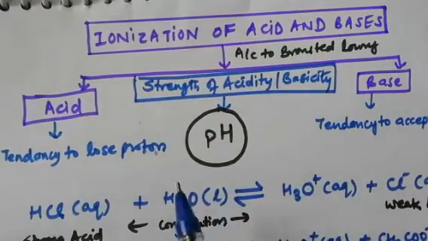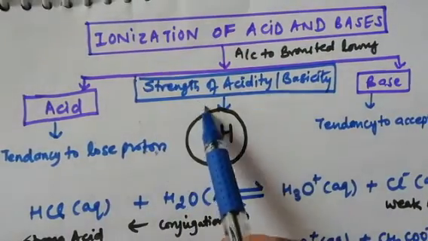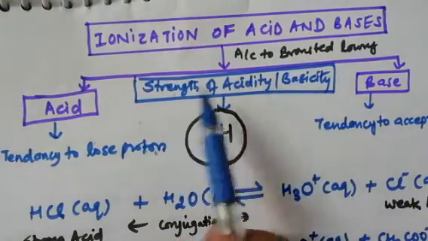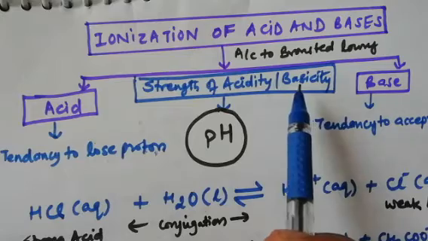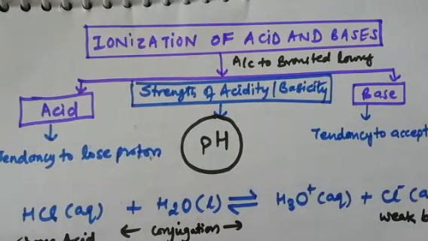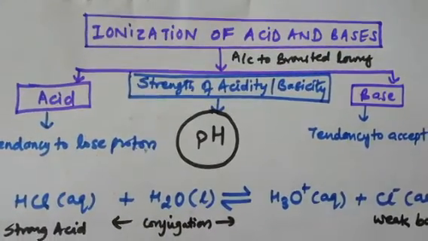Now my question is, how will you come to know how much acidic or how much basic a solution is? It means that we are talking about the strength of acidity and basicity of any substance. Although you did in 10th class, pH is the indicator which tells us about the value of acid and base. You know, pH value of water is 7, pH value of acid is less than 7, pH value of base is more than 7. But why is pH value of acid less than 7 and base more than 7? All these questions we are going to clear today.